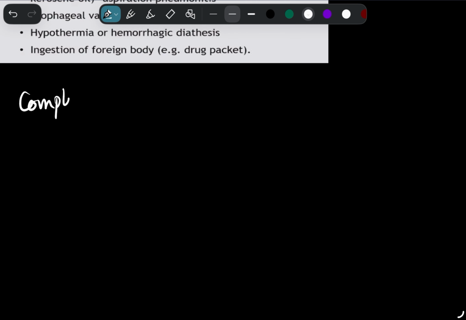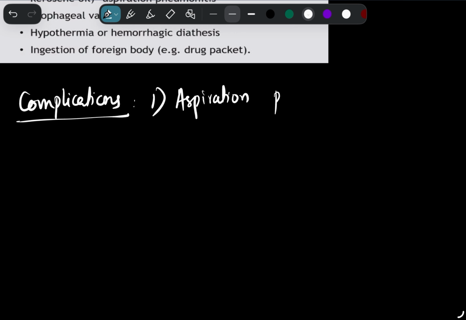So, one of the main complications is that there may be regurgitation, and if the regurgitation goes into the lungs, it can lead to aspiration pneumonia. So this aspiration pneumonia is one of the major complications of gastric lavage. Similarly, there can be a chance of gastric perforation.